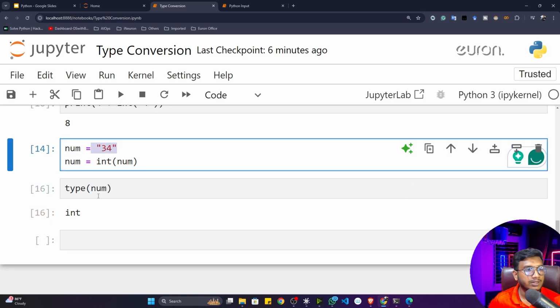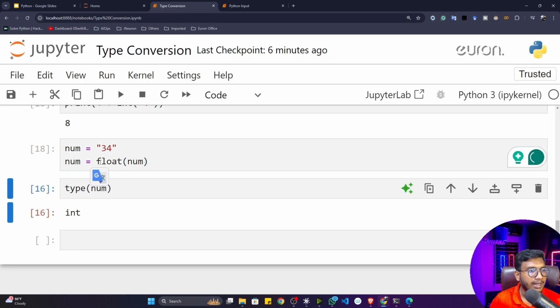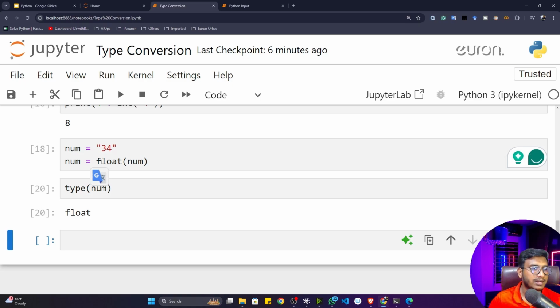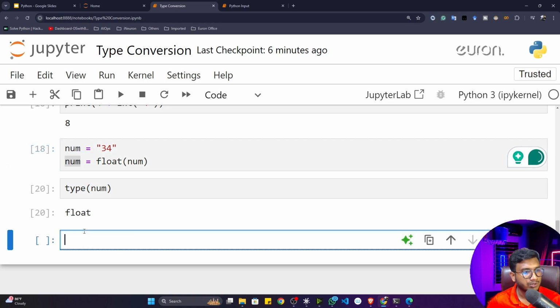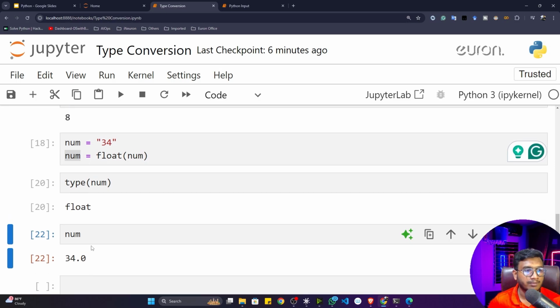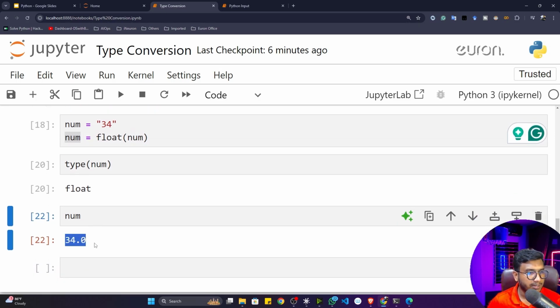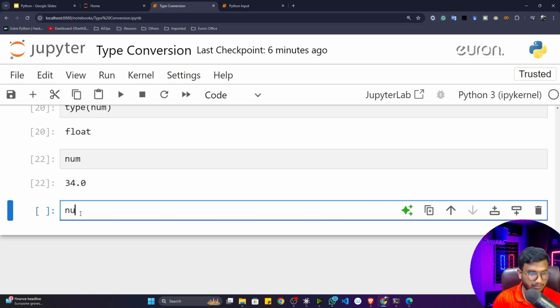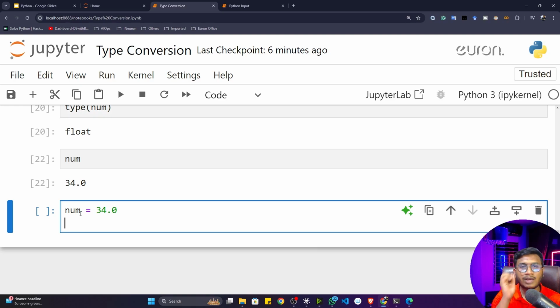Now let's say I want to convert this number to a floating number. I can take the float function, and if I execute this program, you'll see it is converted to a floating number. If I show you this number, see, it becomes a float number. Now let's say you have a float number, num is equal to this. You want to convert it to integer format. Again you can do it: just call the integer function and pass this variable, and again store it in the num variable.